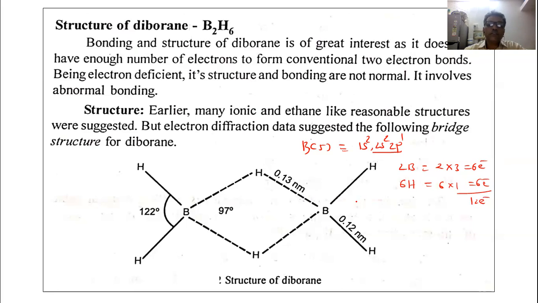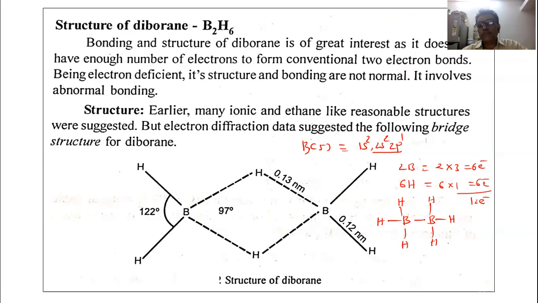So, actually, to form a molecule and show the bonding like this, it is expected that there should be formation of 7 covalent bonds between the boron and hydrogen atoms.